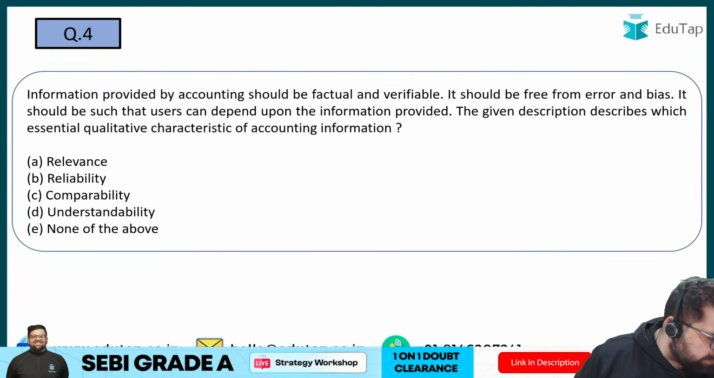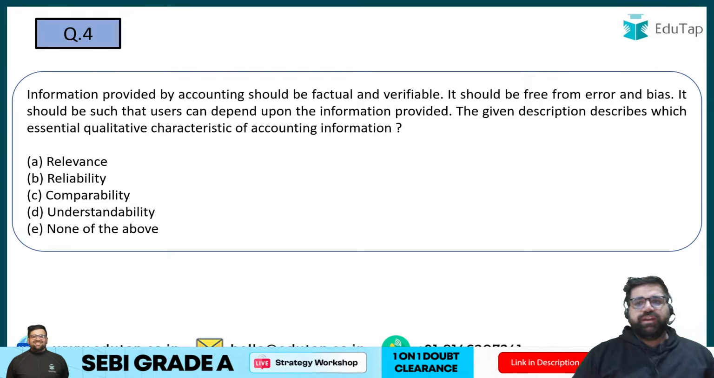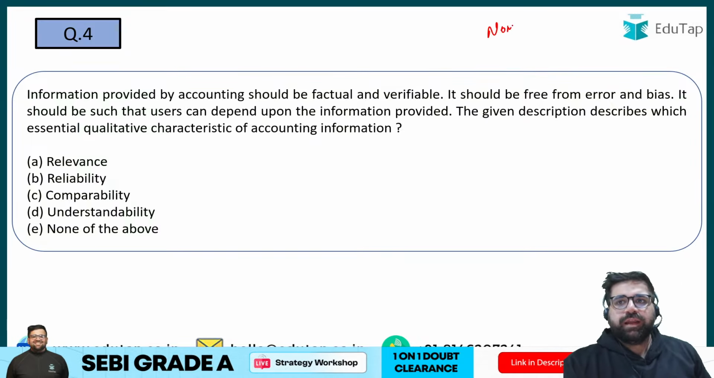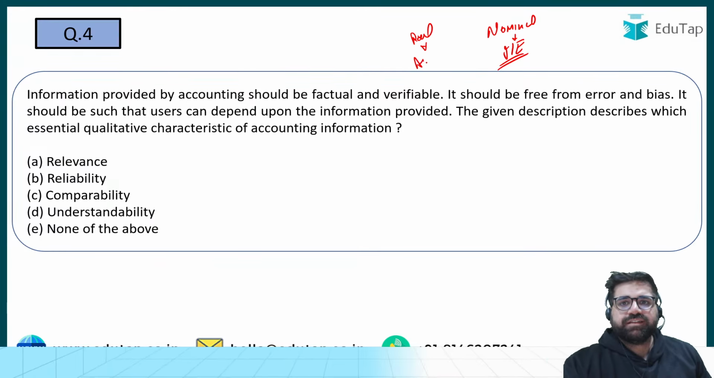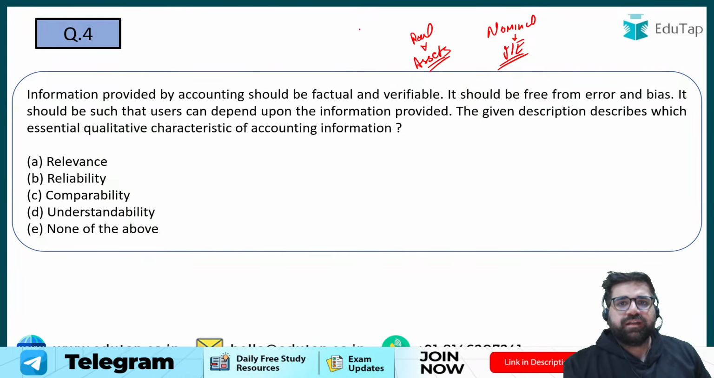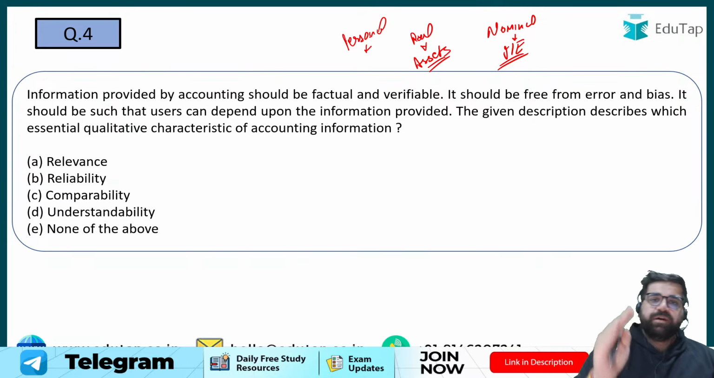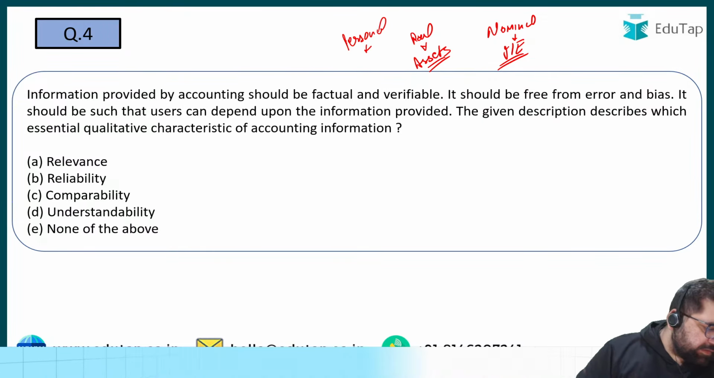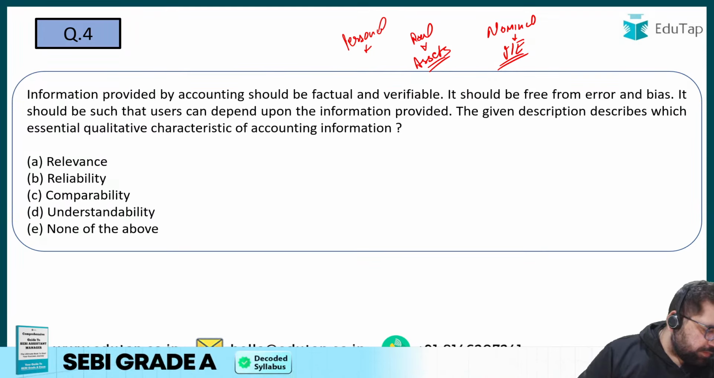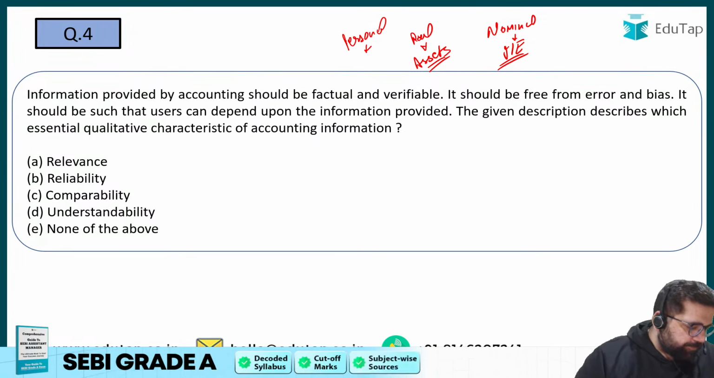Question number 4, everybody. Yes, very good. Nominal account includes your income and expenses. Right? Real account includes your assets, multiple types of assets, and your personal account includes people like debtor, creditor and whatnot. Personal account is associated to one particular person, you can say. Next question. Capital, credit, very good.